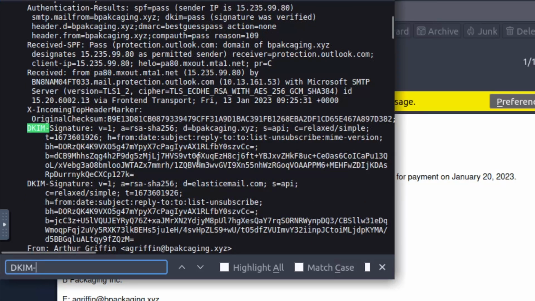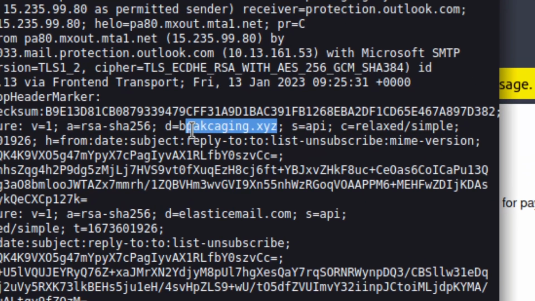So inside of the DKIM signature, let's see what data might stand out here. There are two emails, or two domains, technically, I should say. There's the B packaging, that's misspelled. If you actually look at it, K comes before C. That's how they really psyched out the person who was reading this, because the website of the legitimate company is probably B packaging, but it's CK instead of KC. And a lot of times you don't catch something as simple as this little switch. So that would be the email that they're trying to impersonate.